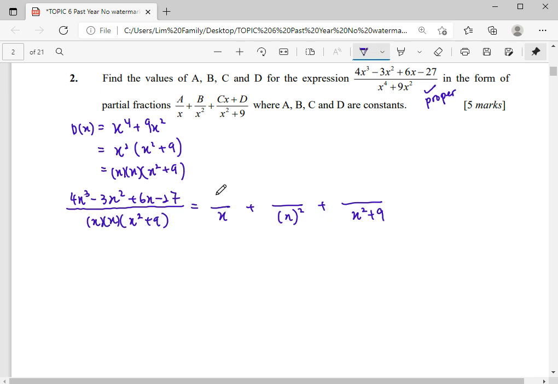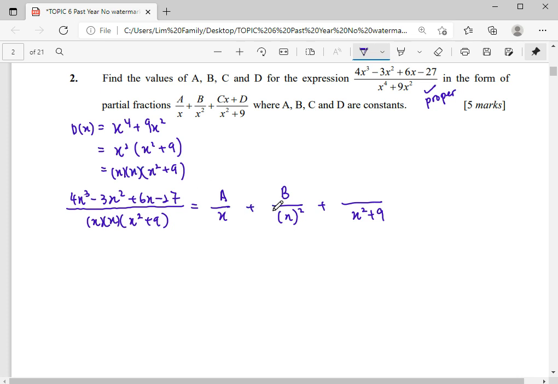Then the following step, we're going to identify their numerator part. When it is a linear factor, up here will be a constant. So when this is also a linear factor, up here is a constant. So this one is absolutely not quadratic because x squared can be factorized as x times x.